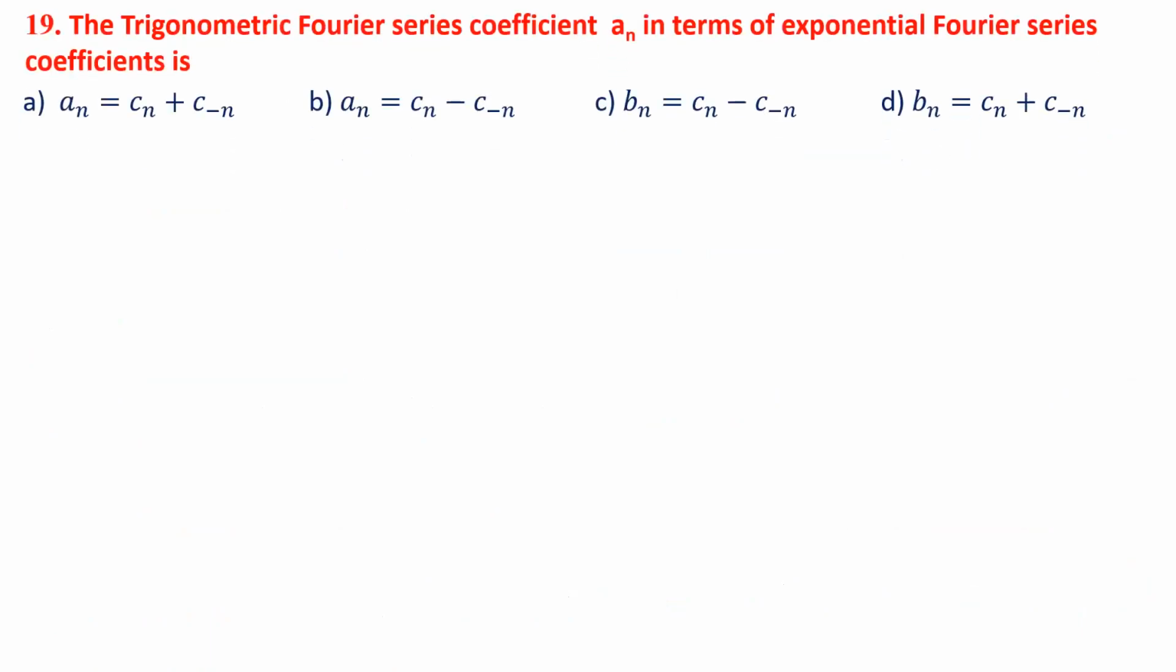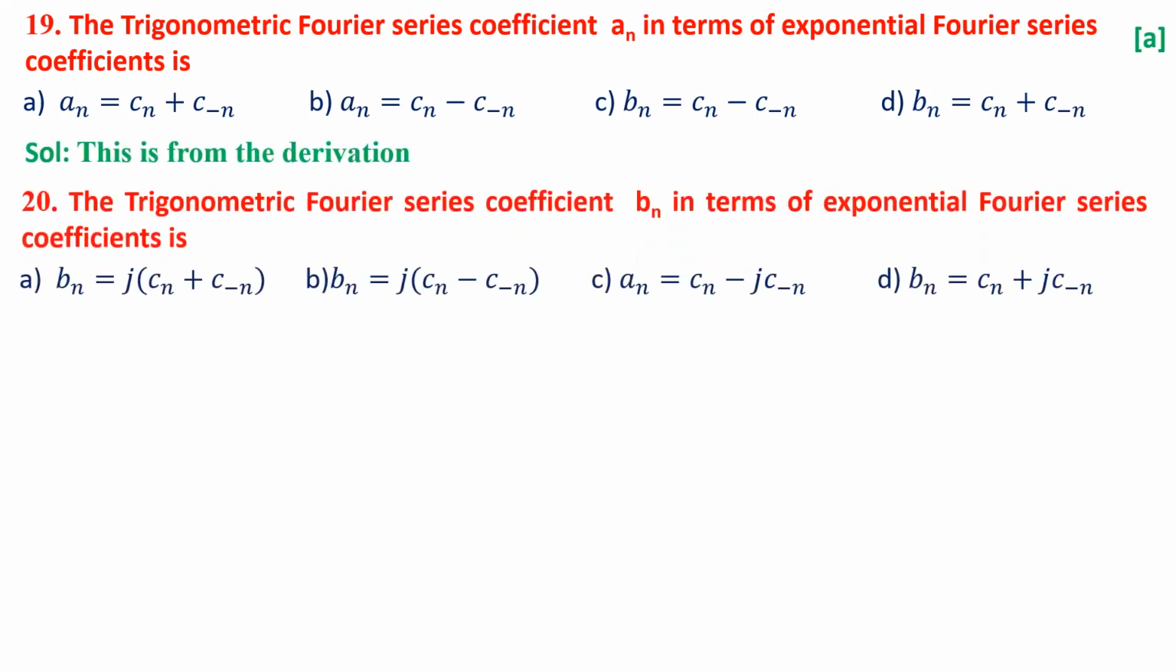So question number 19. The trigonometric Fourier series coefficient an in terms of the exponential Fourier series is: an equal to Cn plus C minus n, an equal to Cn minus C minus n, Bn equal to Cn minus C minus n, Bn equal to Cn plus C minus n. The answer could be A because the sum of these two will be an. Similarly, for Bn, you will get a similar definition.